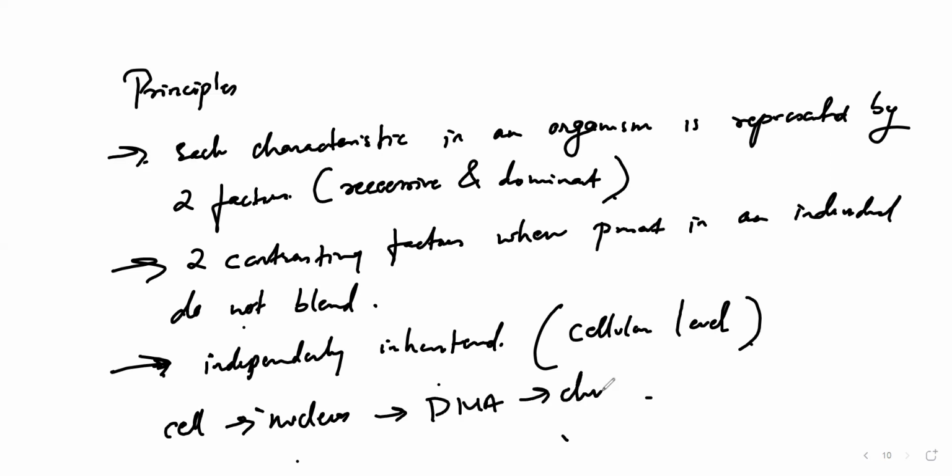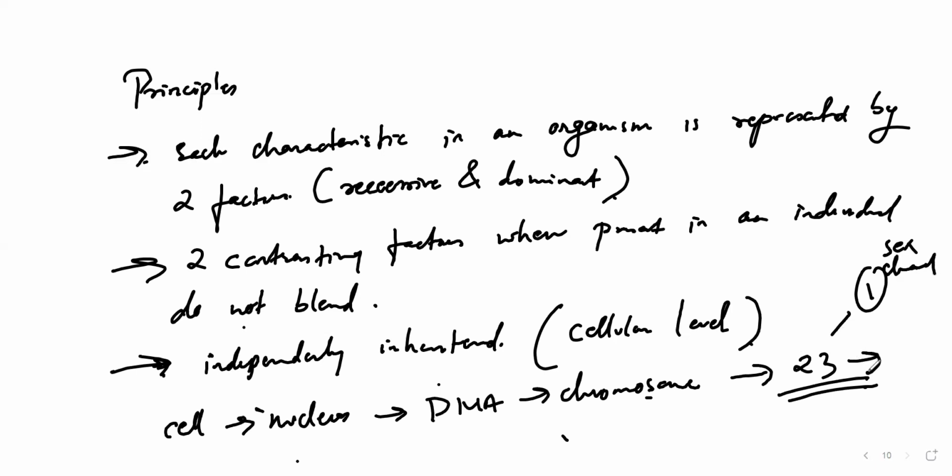DNA is going to have what? Chromosomes, right? And these chromosomes only express themselves to give what? New characteristics. So here basically 23 chromosomes are involved in a human body, out of which one is considered as the gametic chromosome or a sex chromosome, whereas the other ones are the somatic chromosomes, means vegetative chromosomes.